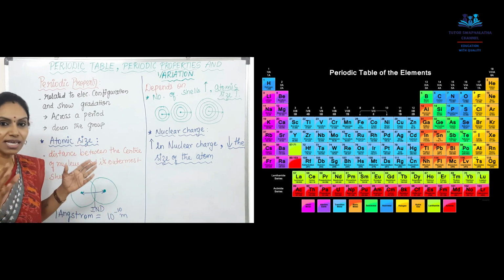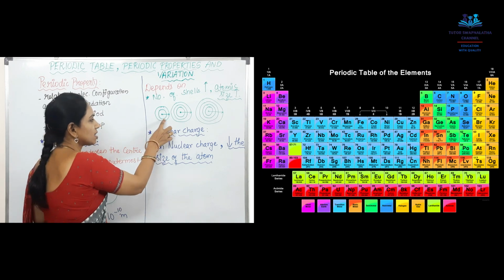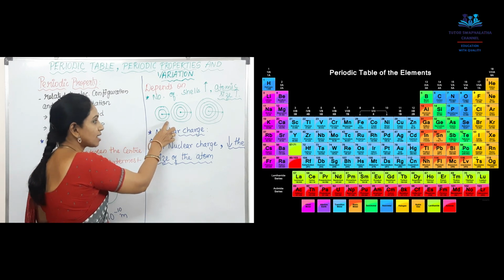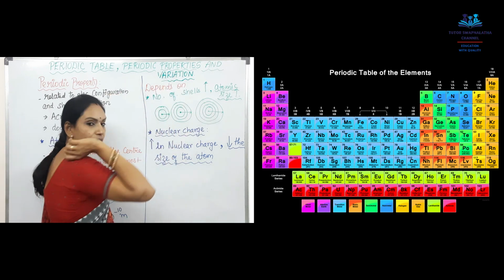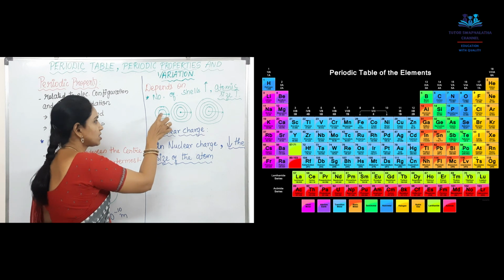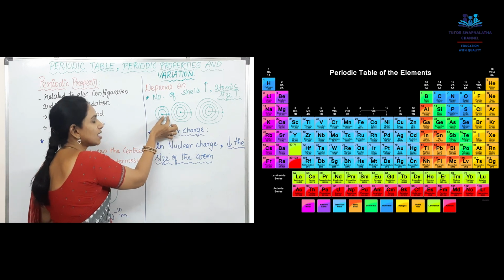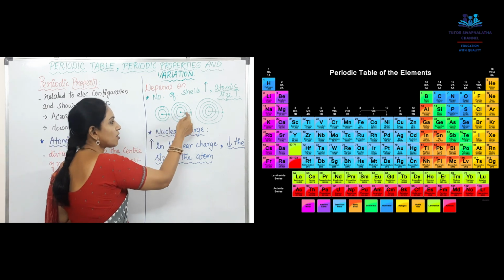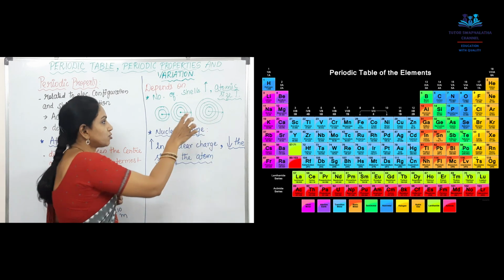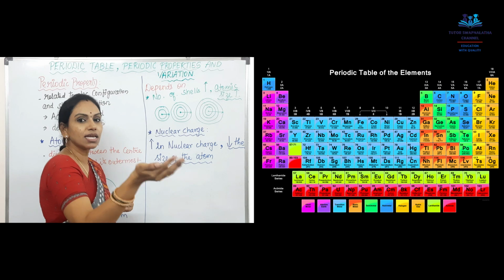What is atomic size? Here I have drawn. This is your nucleus. These are the shells. This is one atom, and this is another atom. For the first atom, if you see, this is your nucleus and the number of shells. See the distance? The atomic size is small. And for the next one, the number of shells has increased. So the distance from the nucleus to the outermost shell has also increased.